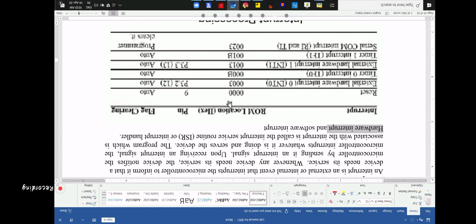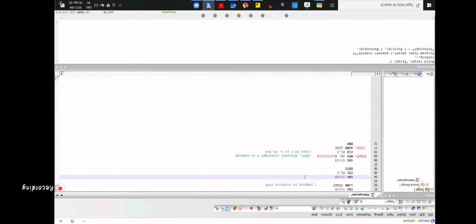Now we are talking about external hardware interrupt 0, so that's why I have put a subroutine at 0003. The subroutine of this is the ISR, the interrupt service routine. The ISR of external interrupt 0 is located at 0003H, because we are enabling this.